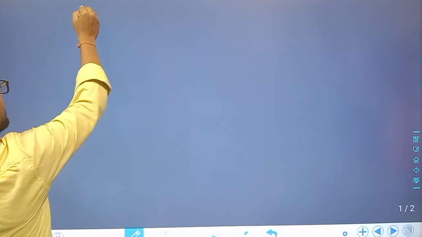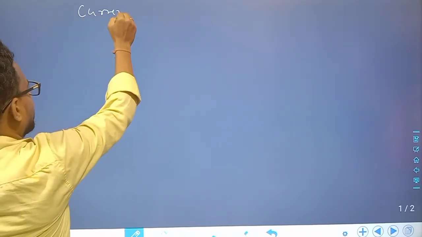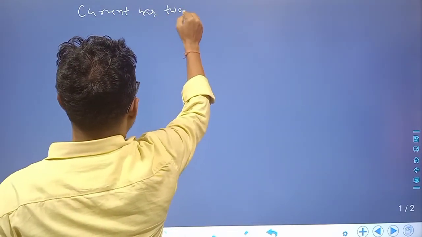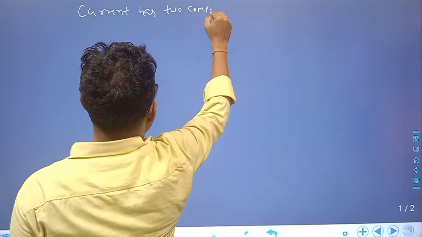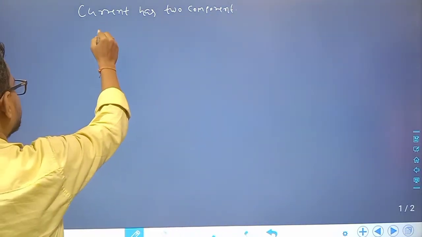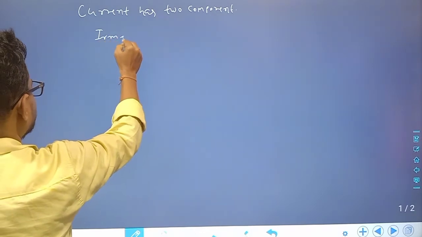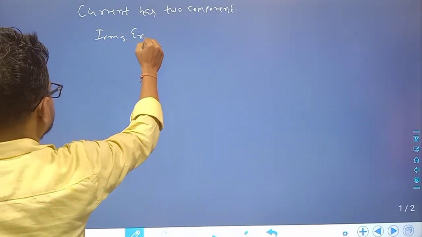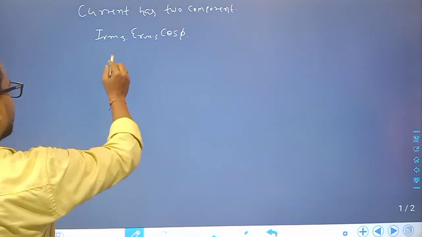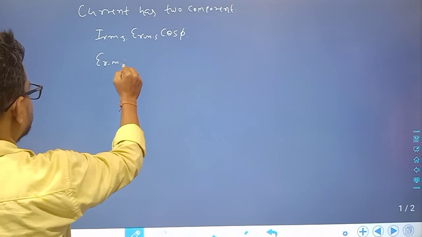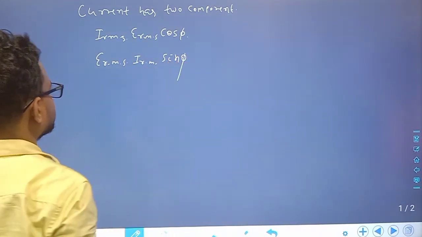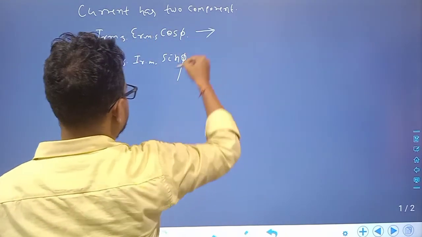So current has two components. One is I RMS cos phi, and similarly, E RMS, I RMS, sin phi.